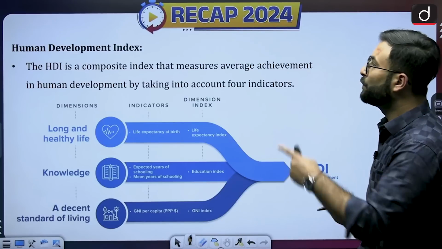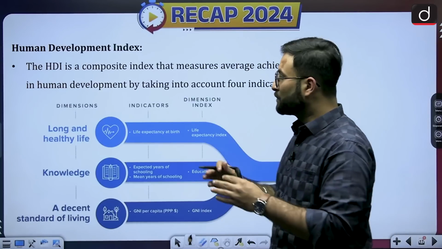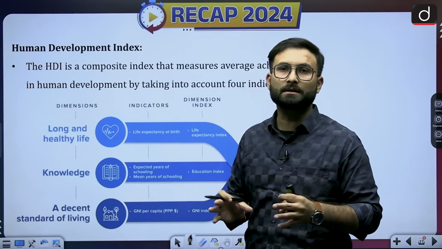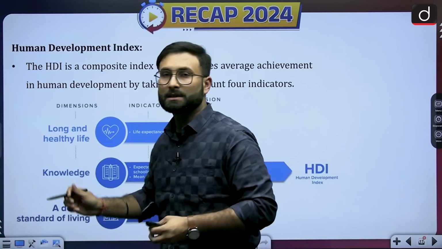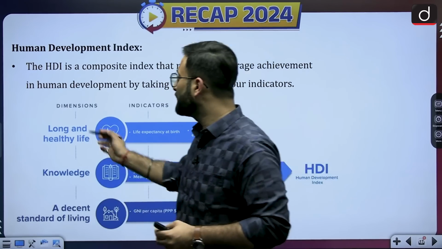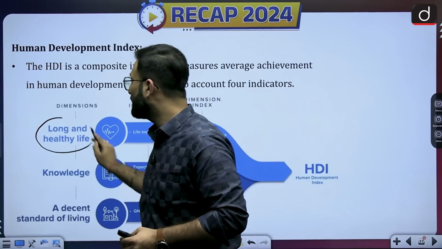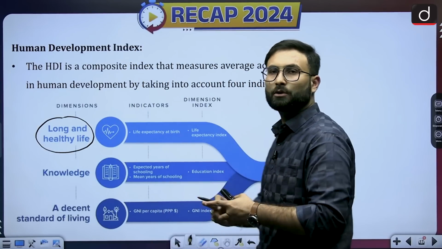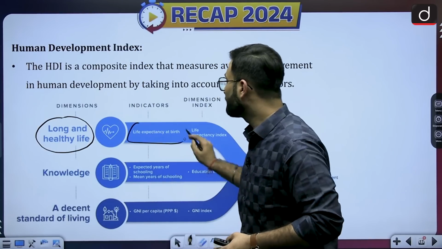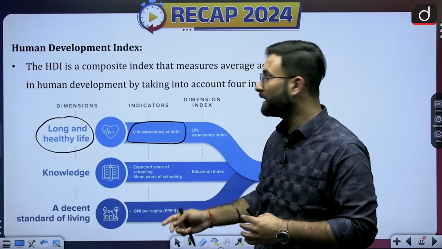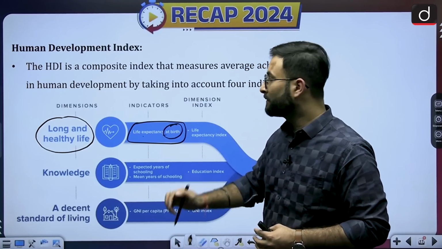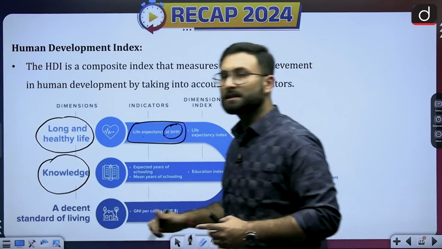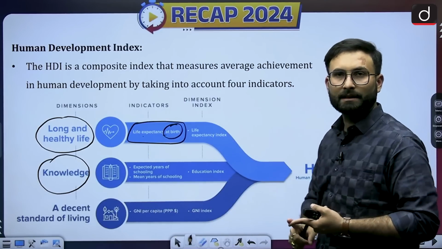Moving further, on the Human Development Index, there are certain parameters they consider when calculating development, or looking at the developmental aspects. There are 3 dimensions. One is a long and healthy life, so they are focusing on health, and life expectancy at birth is the important factor. Then knowledge, the second area after health, that is education.